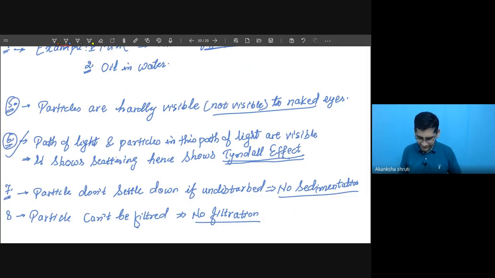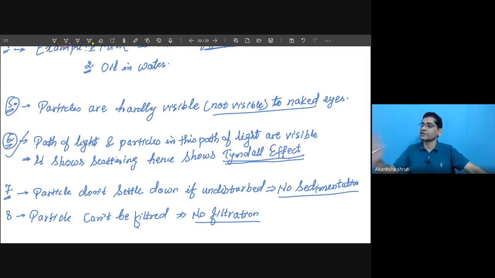So if I compare all these three, how are they? We have to write all these. But before that, this colloidal solution can be separated into two: one is called dispersed phase, another is called dispersing medium.